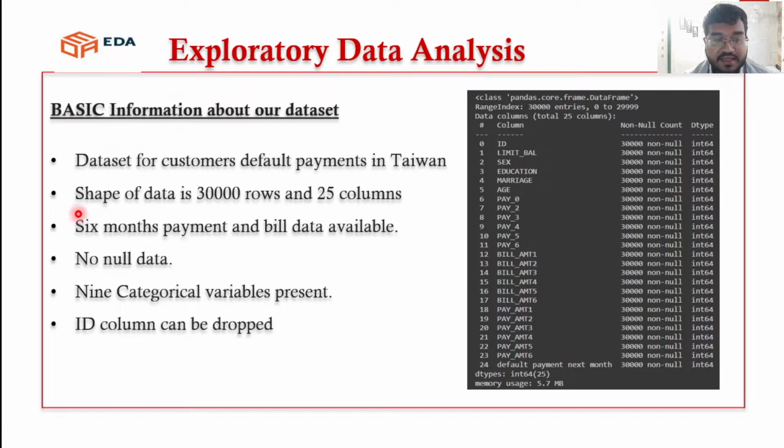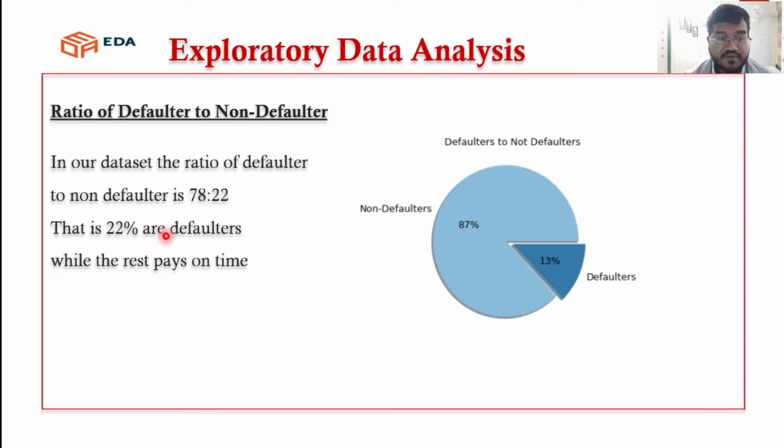Let us understand the dataset. The dataset is for customers' default payment in Taiwan, and the shape of the data is 31 rows and 25 columns. 6 months of bill and payment data was available. There was no null data. 9 categorical variables were present. The ID column could have been dropped. As we can see over here, we have obtained this information from the df.info method of the pandas data frame.